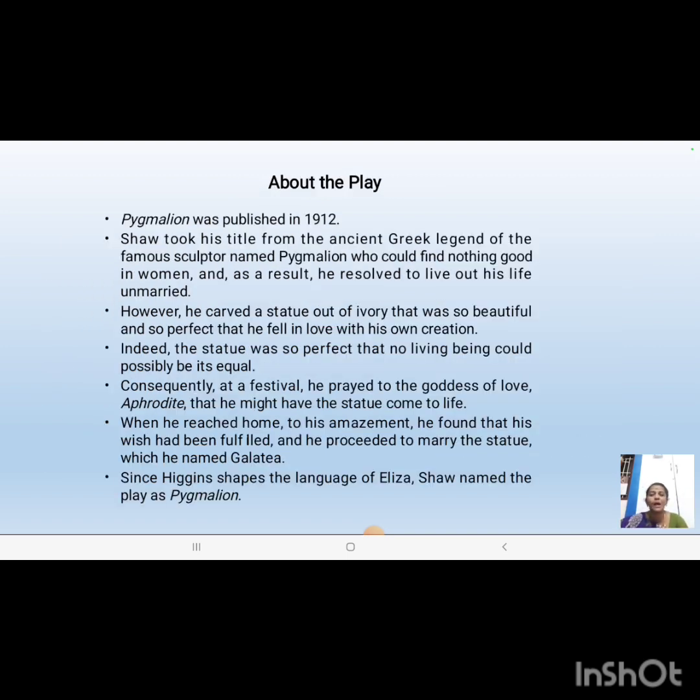Some information about the play. It's really quite interesting to know why this play has been named Pygmalion. Pygmalion was published in the year 1912 and it has been named after a Greek mythological character, a sculptor who was named Pygmalion. Pygmalion was not interested in women and he decided to remain single throughout his life.